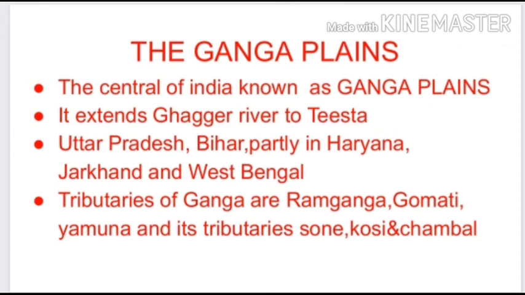When we observe the Ganga river flowing, it has two types of tributaries: northern tributaries and southern tributaries. The northern tributaries come from the Himalayan rivers, and the southern tributaries come from the peninsular plateau.